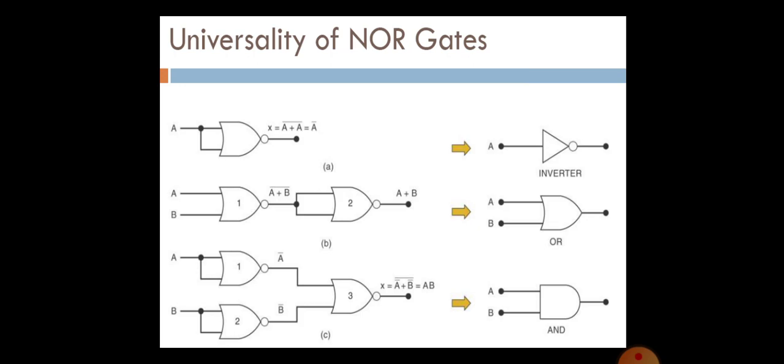Also we discussed Boolean theorems, laws, De Morgan's law and its circuit diagrams, and the universality of NAND and NOR. I think you are all clear about all these things.